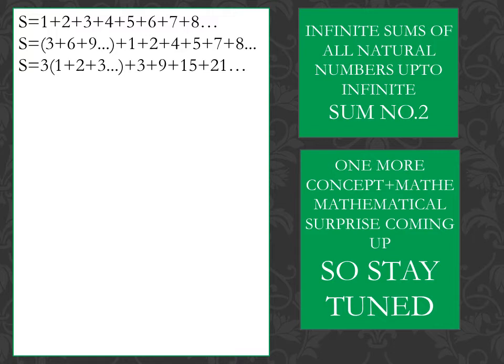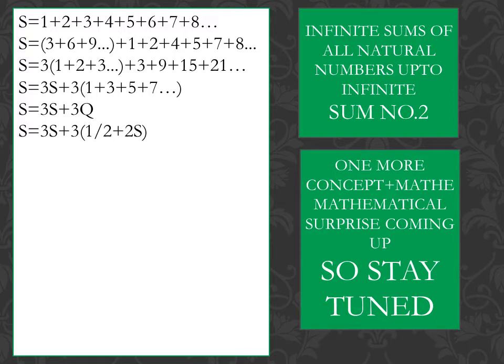And now you can see in the remaining part we have 3 plus 9 plus 15 plus 21 and so on. Now here I will take out 3 as common and I will replace 1 plus 2 plus 3 by s, as you can see. So now s is equal to 3s plus 3 times of 1 plus 3 plus 5 plus 7. Very good, you have well spotted. That is our q. So s is equal to 3s plus 3q.